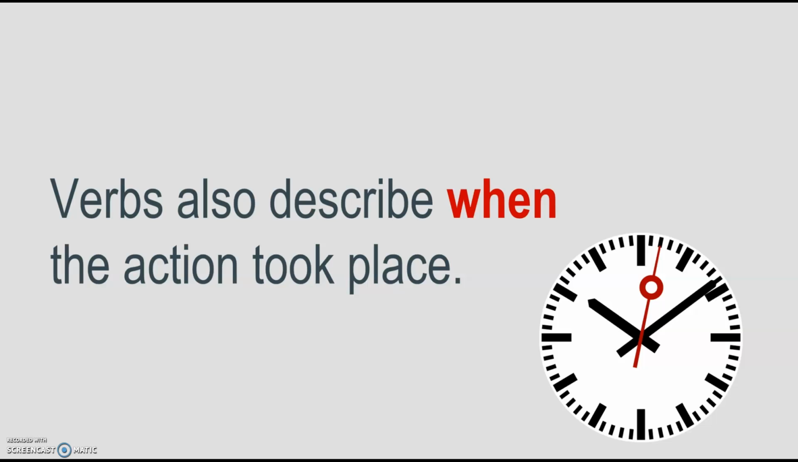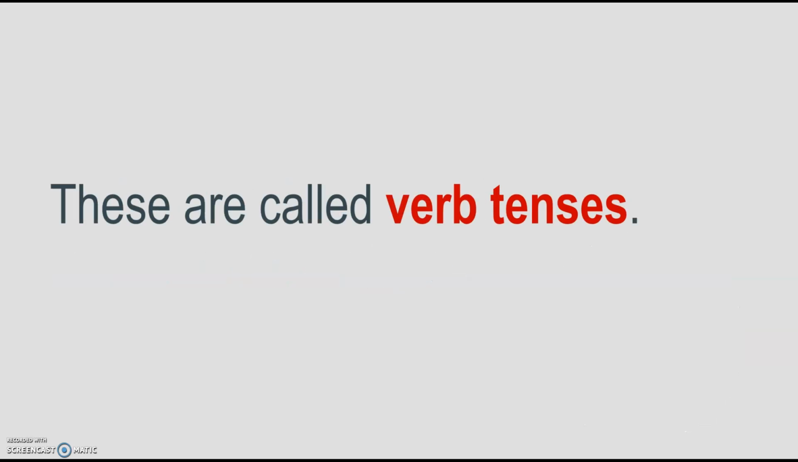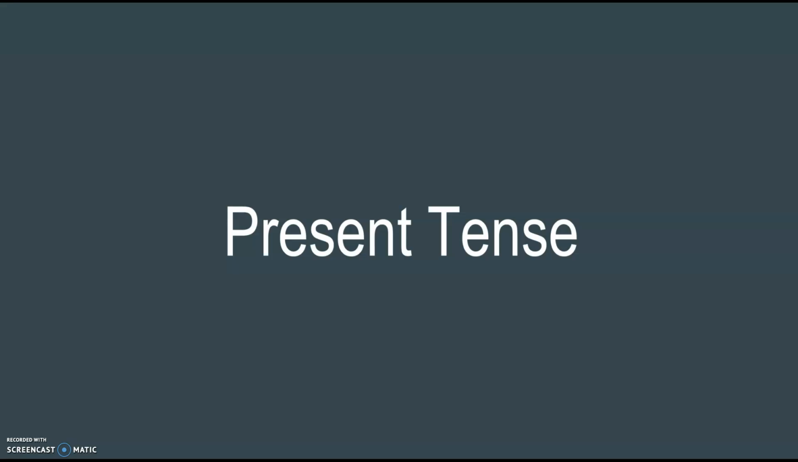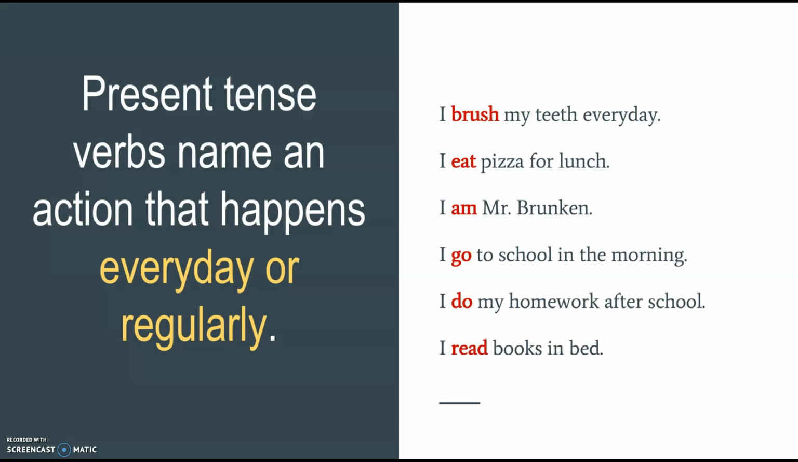Verbs also describe when the action took place. These are called verb tenses. First, we're going to talk about present tense verbs. A present tense verb names an action that happens every day or regularly, or it's about an action that's happening right now. I am taping a grammar lesson. That means I am doing it right now.